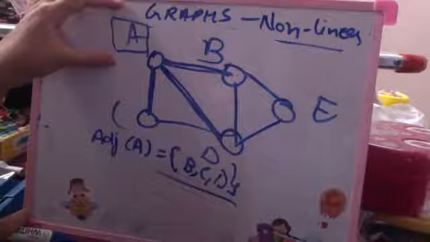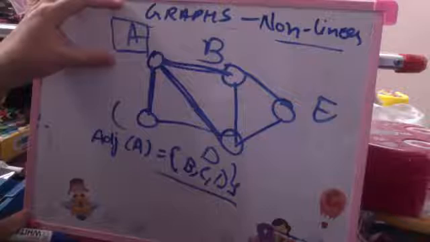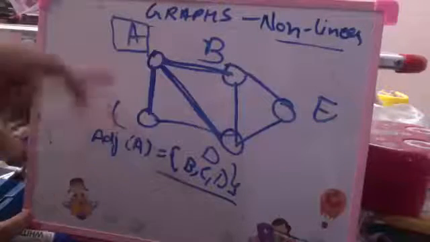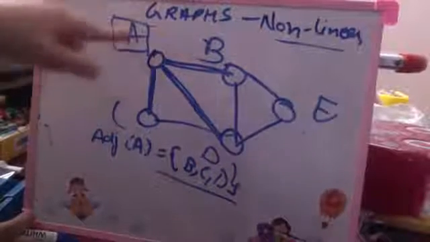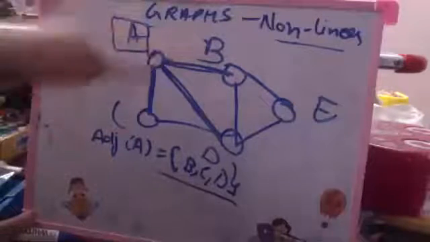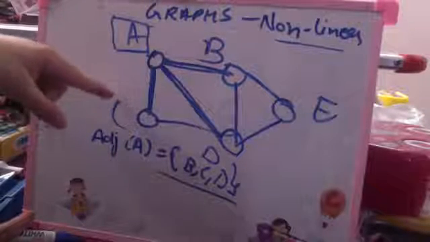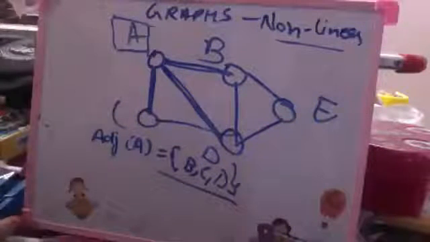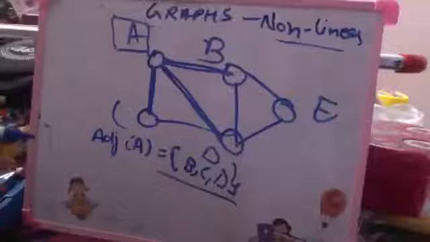Yes, no? Yes, ma'am. B is not adjacent to C. There is a path existing from B to C, but there is no edge that is connecting B to C. So B and C are non-adjacent vertices. Adjacency and non-adjacency is clear?